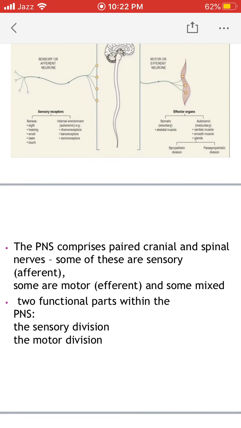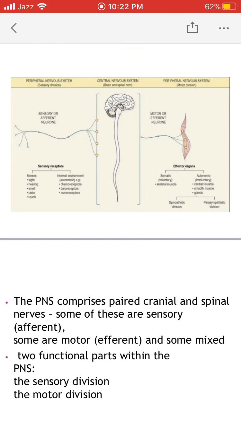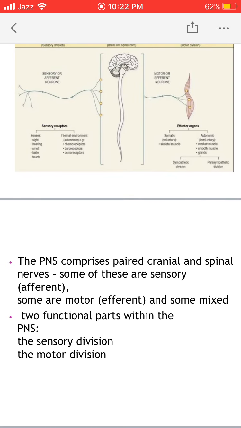The peripheral nervous system comprises paired cranial and spinal nerves. We have 12 pairs of cranial nerves and 31 pairs of spinal nerves. Some of these nerves are sensory, also known as afferent. Here I have shown you the sensory division, and then some are motor, known as efferent nerves, and some are mixed. Mixed means they carry fibers of both sensory and motor types. Both types of fibers are present in the mixed nerve.